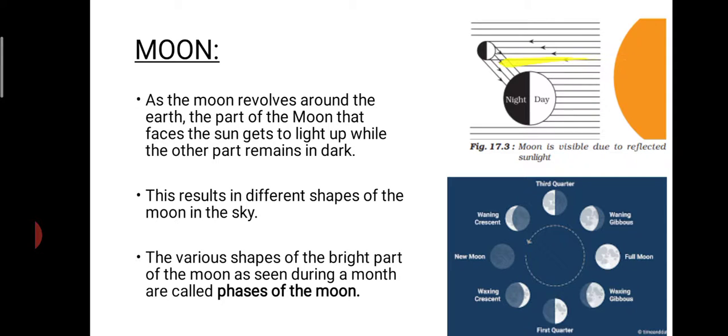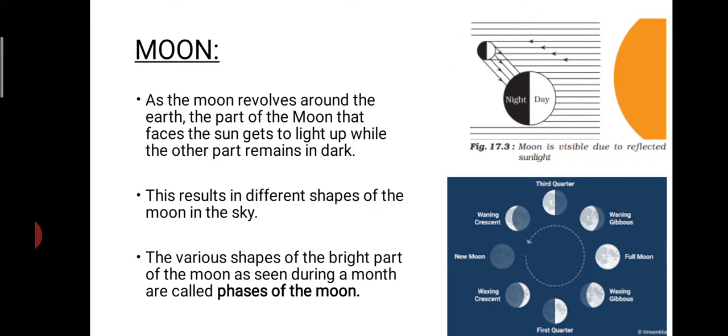Here you can see the sunlight moving in straight lines. As it falls on the moon, only that half is getting lit up, isn't it? The rest of the portion remains in shade. The part of the moon which faces the sun gets lit up while the other part remains in the dark.